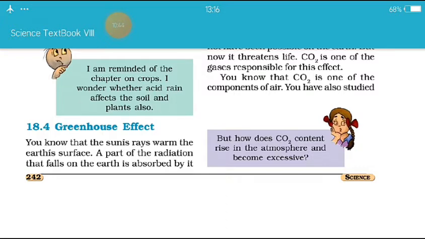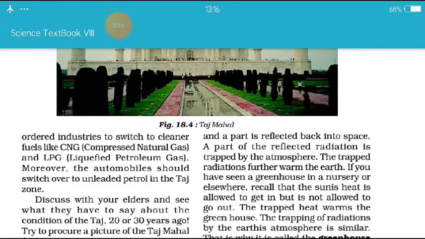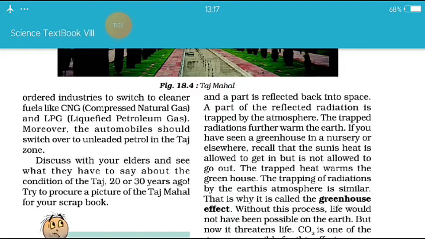You know that the sun rays warm the earth's surface. A part of the radiations that falls on the earth is absorbed by it, and a part is reflected back into space. A part of the reflected radiation is trapped by the atmosphere. The trapped radiations further warm the earth.